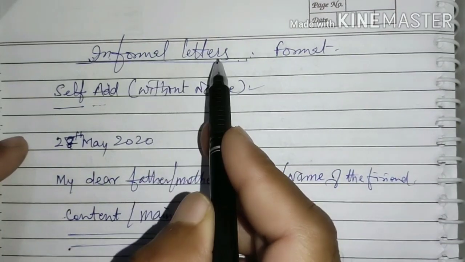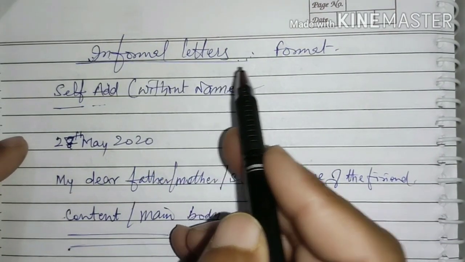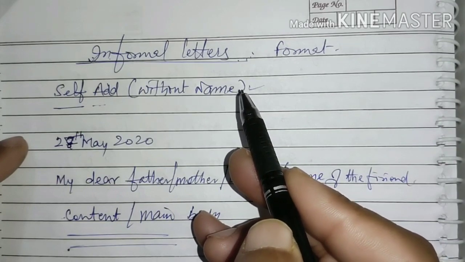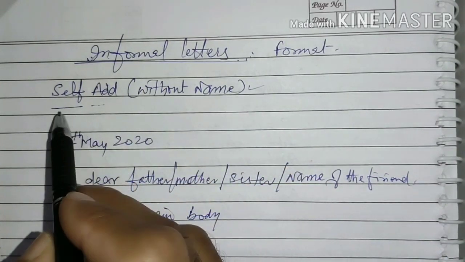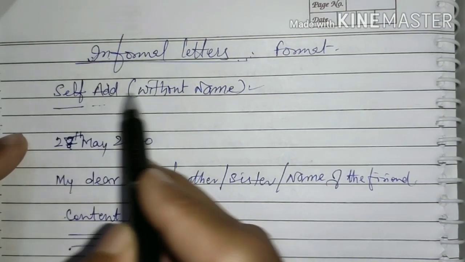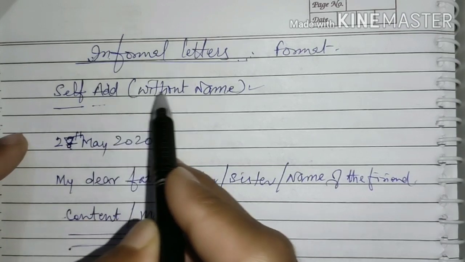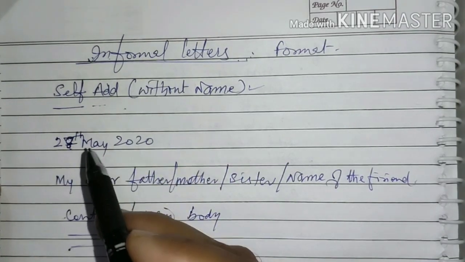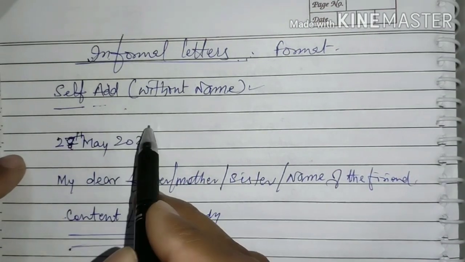As you know, informal letters are addressed or written to our near and dear ones, our family members, our acquaintances, our close relatives. So, in that case, you need not write your name on the top. You will just write your self address, that is house number, colony, and the place you belong to. That is name of the city. Thereafter, you will leave one line blank.